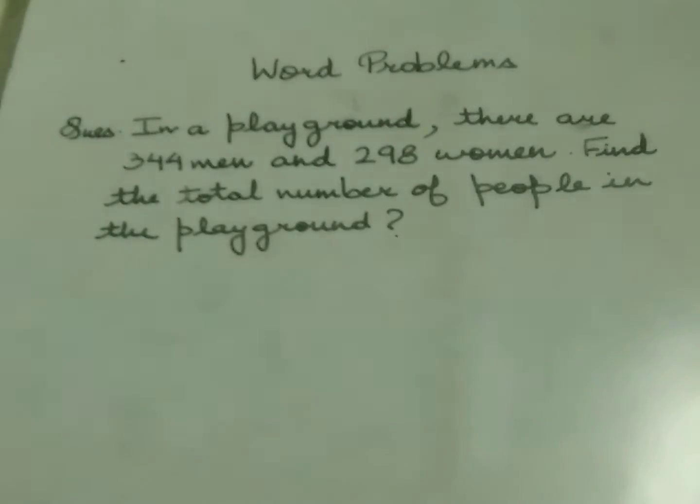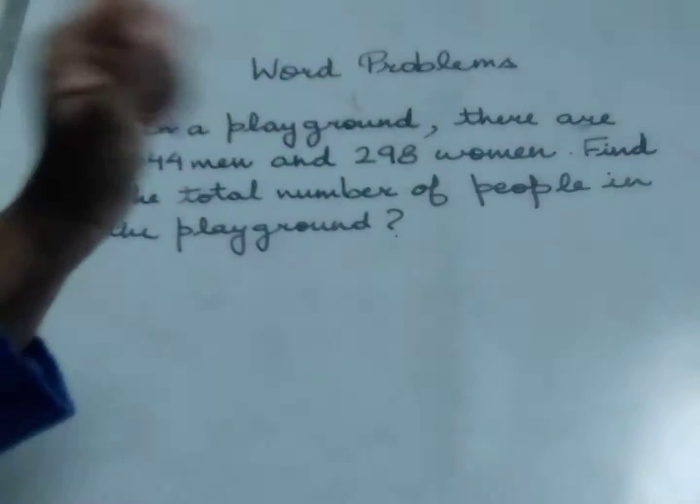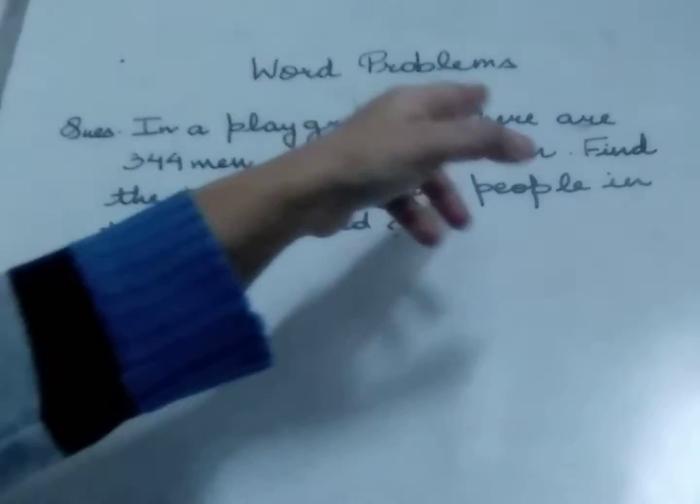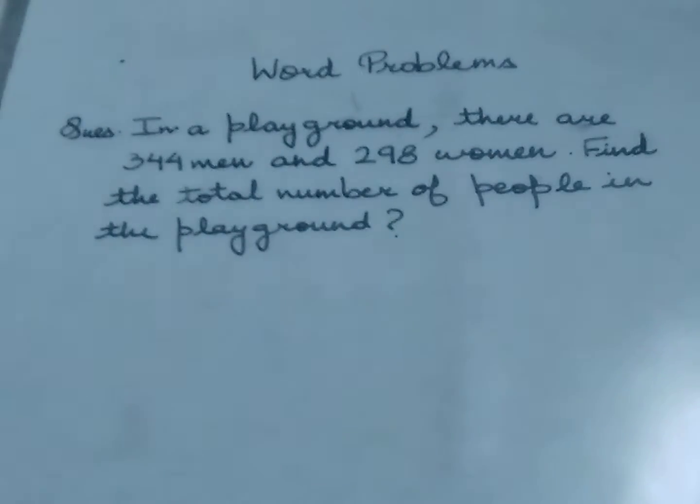Suppose there is a question. In a playground, there are 344 men and 298 women. Find the total number of people in the playground. Now we have to follow some steps to solve this problem.